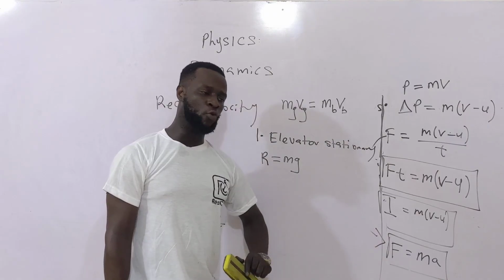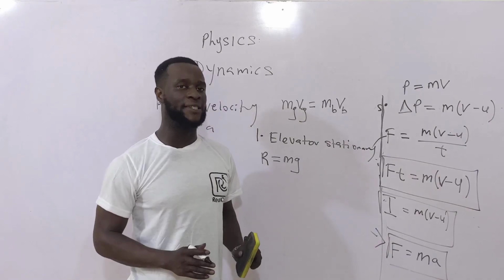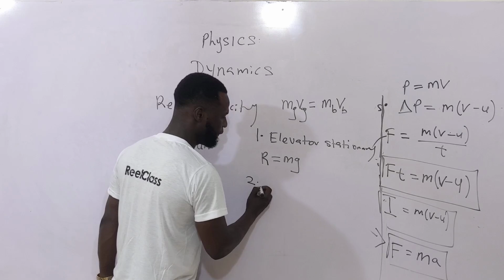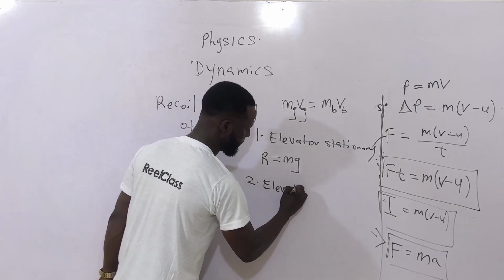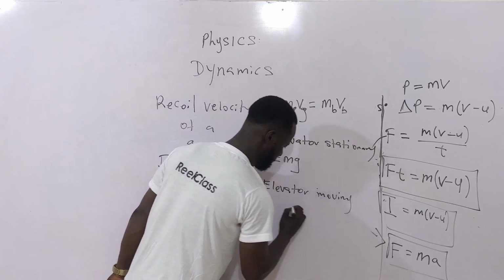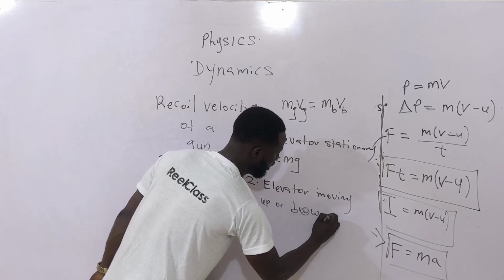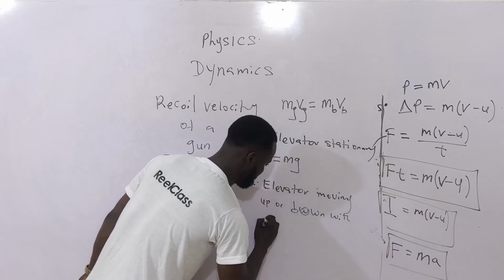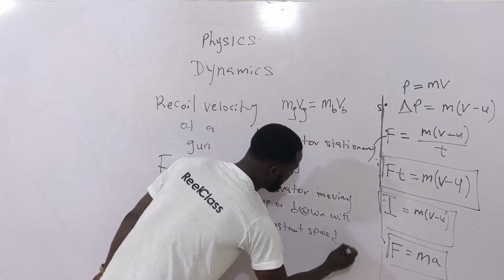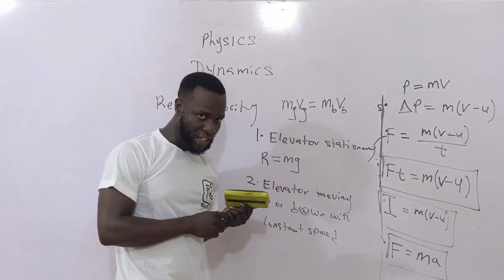Which means, if you were to take your weight in an elevator that is stationary, the reading you are going to get is your actual weight. Also, if the elevator is moving up or down with constant speed, or velocity, you are still going to weigh your actual weight.